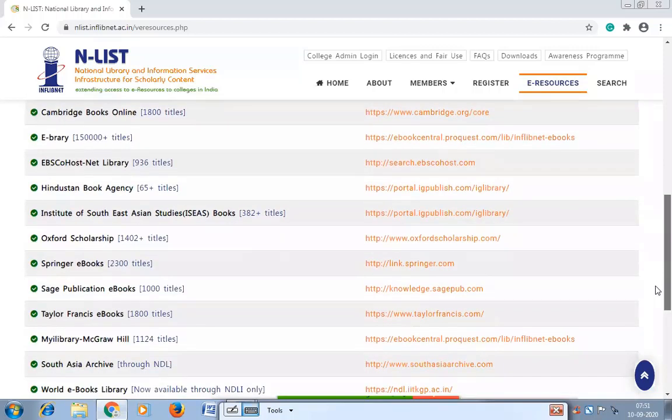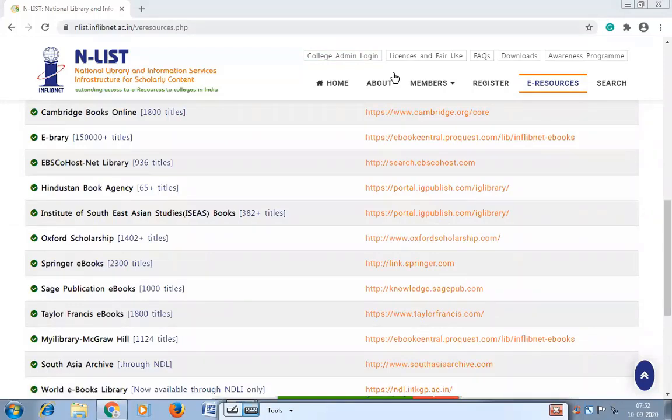These are the resources, these are the publishers of e-books. In front of each publisher you will find this number. This number denotes that this many ebooks are available from this publisher. See, eBrary is offering around 1,50,000 titles. Then Hindustan Book Agency, Oxford Scholarship, Springer eBooks, Sage Publication, Taylor and Francis, McGraw-Hill. All these publishers are very well-known and have a very good collection of books.